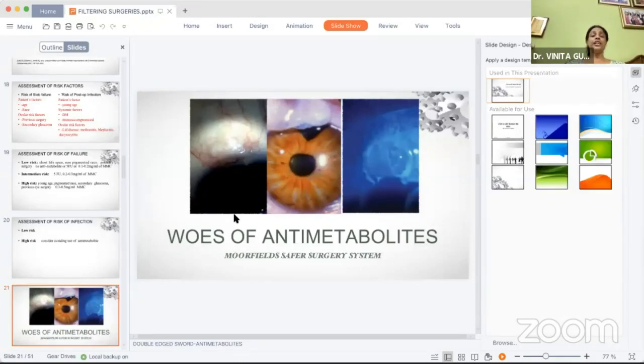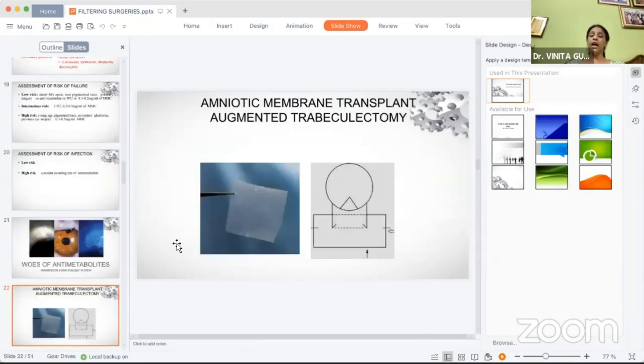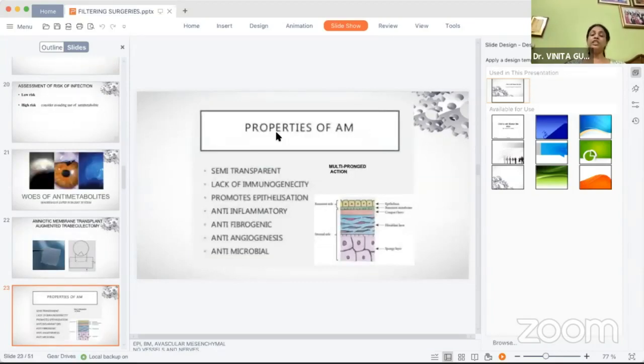Again, even with the use of antimetabolites, we may land up with these problems. These are the woes of antimetabolites: overhanging, overweeping, filtering blebs. So other modifications were suggested and are being used. These include amniotic membrane augmented trabeculectomy, which uses the properties of amniotic membrane as an antifibrogenic agent.